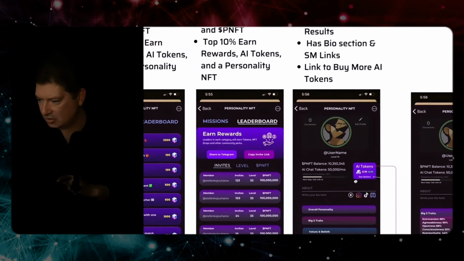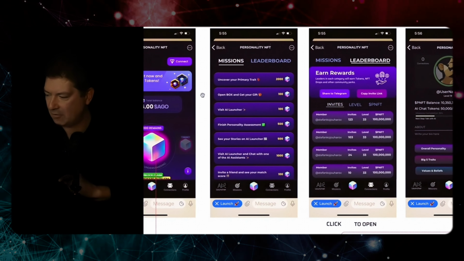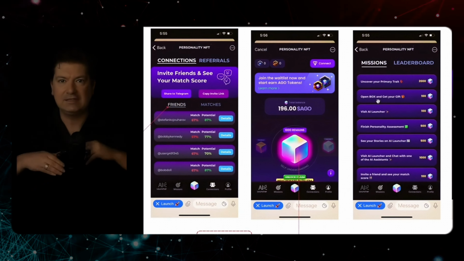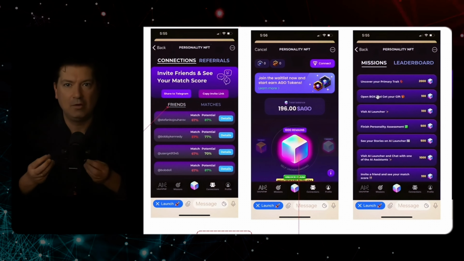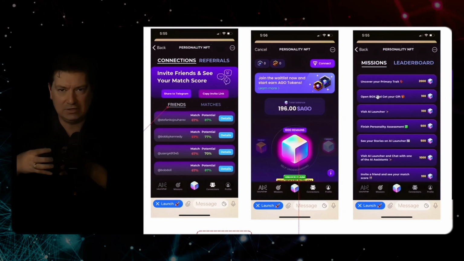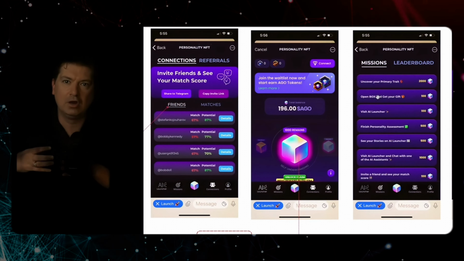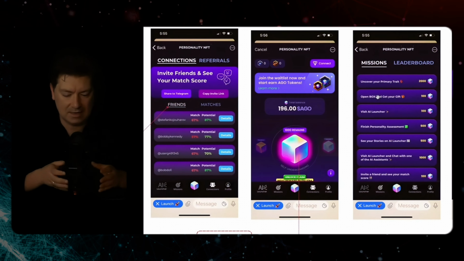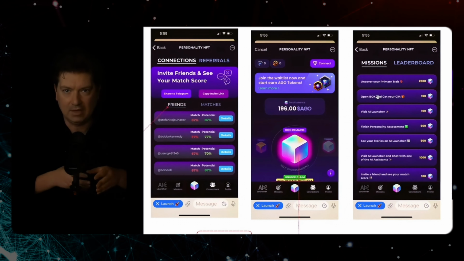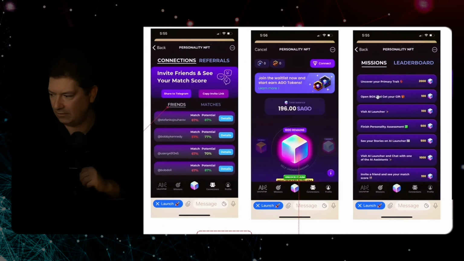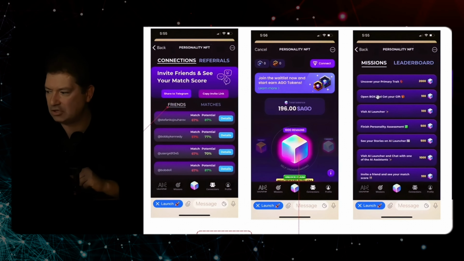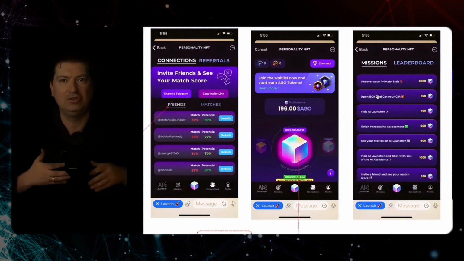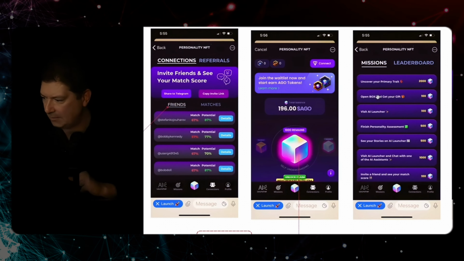And so let's go over some of the screens. Like we have a mission screen, and these missions are generic, but as this project evolves, we're going to narrow down these missions so they're focused on this dynamic of the person trying to achieve their goals using their personality traits and improve a specific area of their life. And so this is the direction that it's going to move into. Right now, the missions are very much about onboarding and learning how to use the application, and then doing stuff that is pro-social within the application.